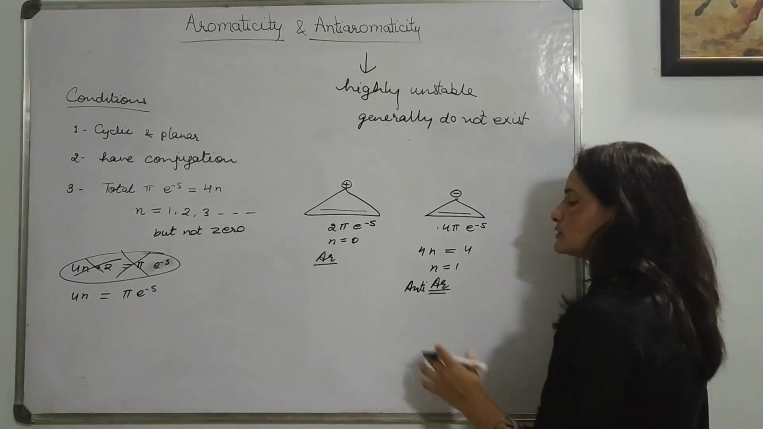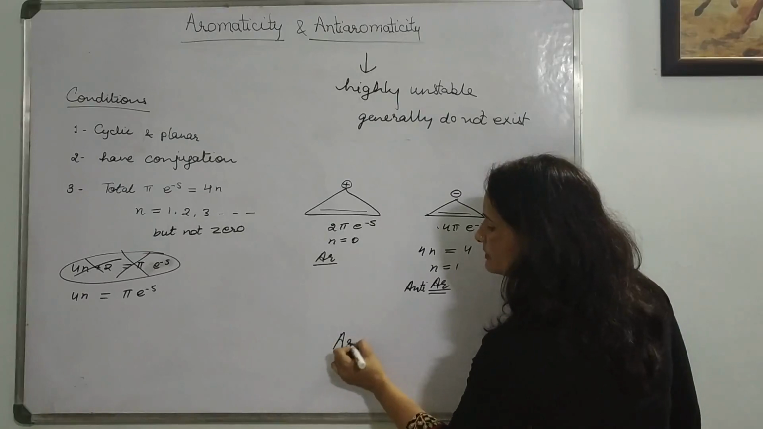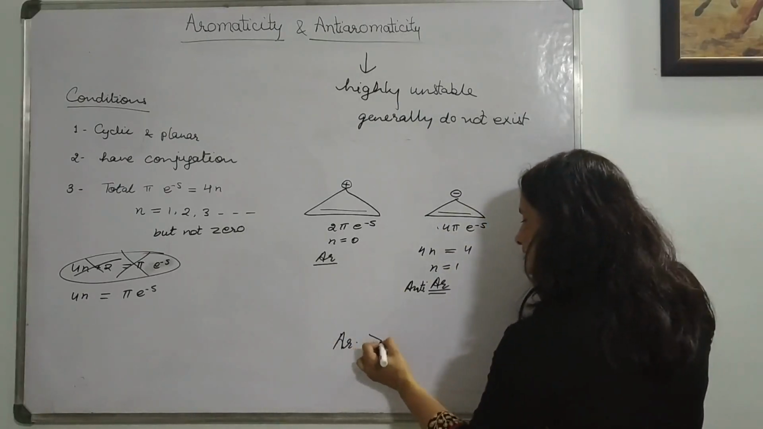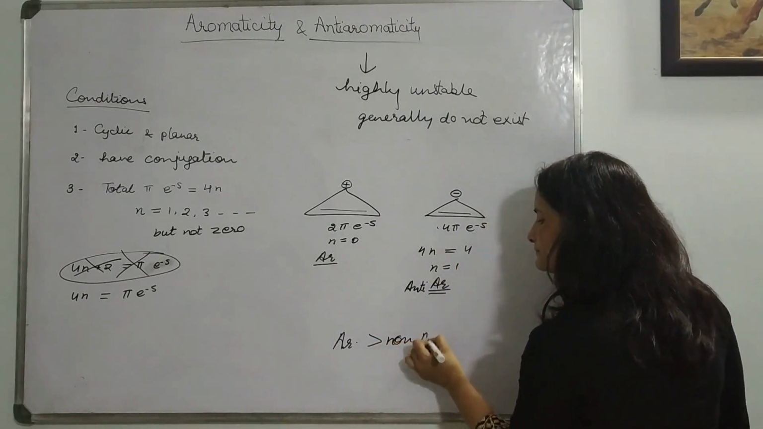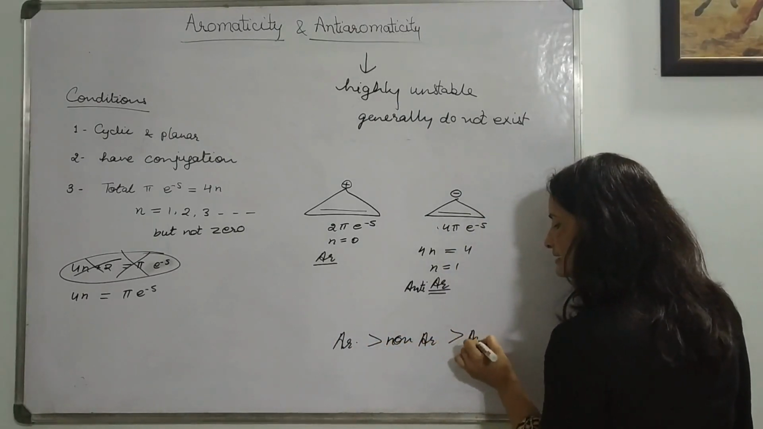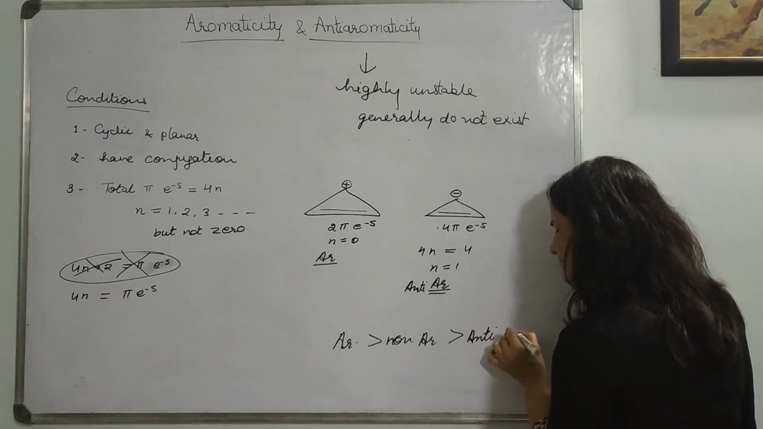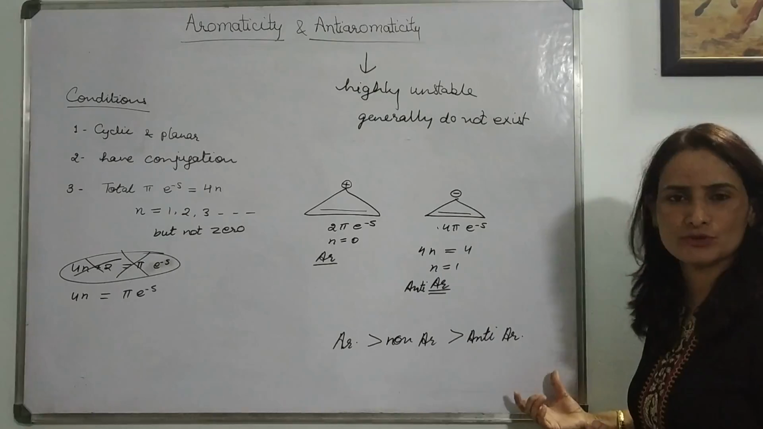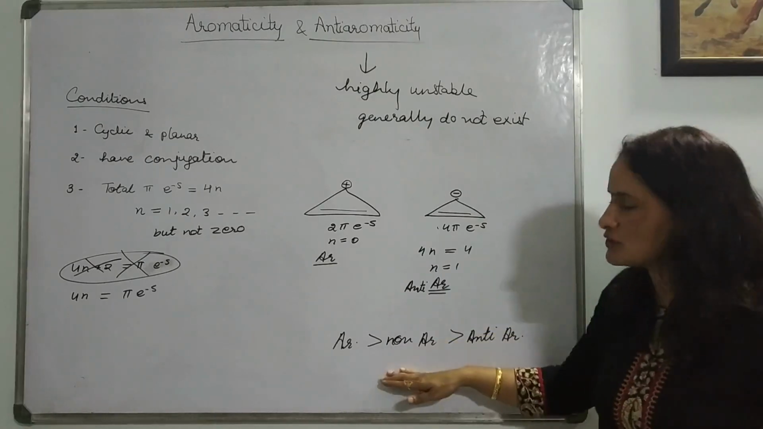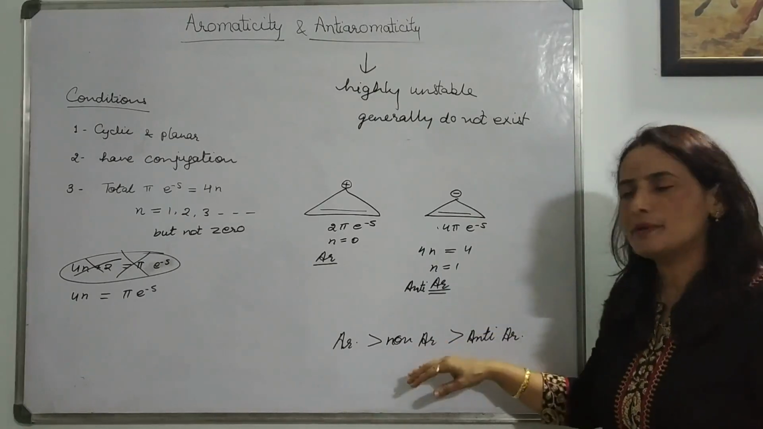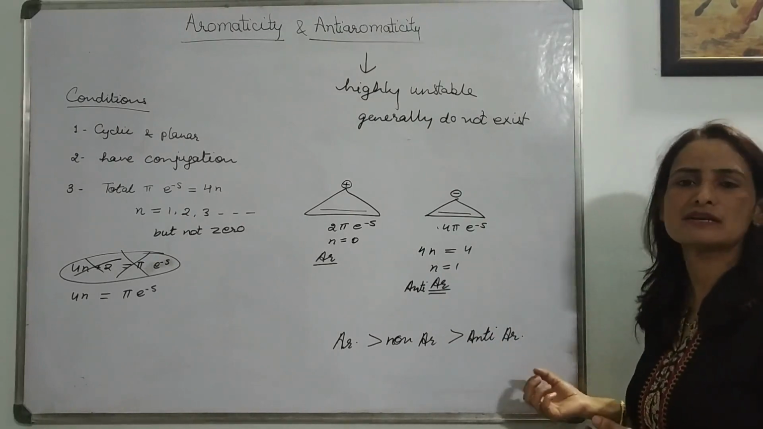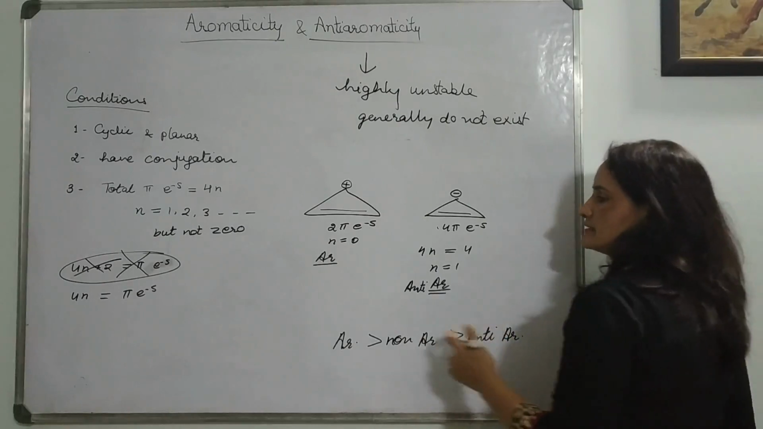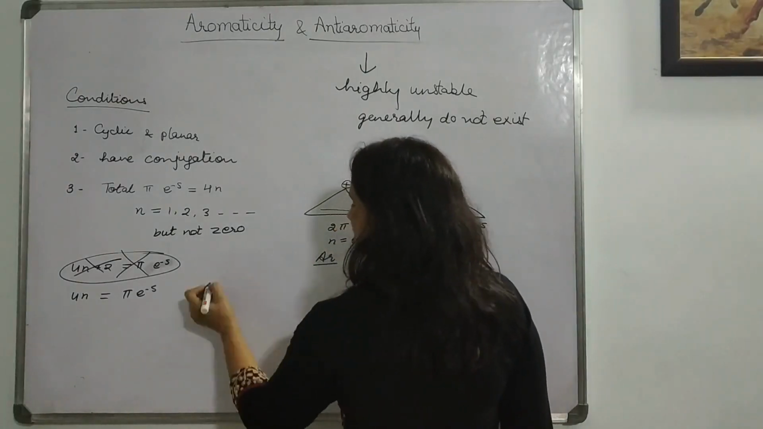Let me tell you one more thing about stability. Aromatic compounds are found to be highly stable in organic chemistry, then non-aromatic, and then anti-aromatic. Anti-aromatic compounds are so highly unstable that no compound would like to be anti-aromatic. It will try to be non-aromatic if possible, but not anti-aromatic, because these are highly unstable and generally not found.